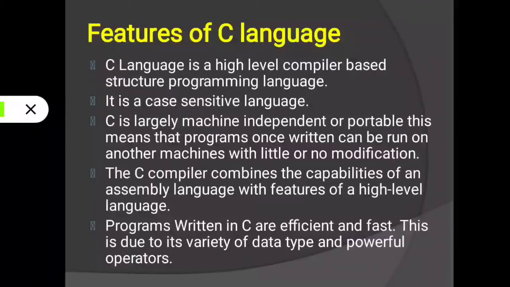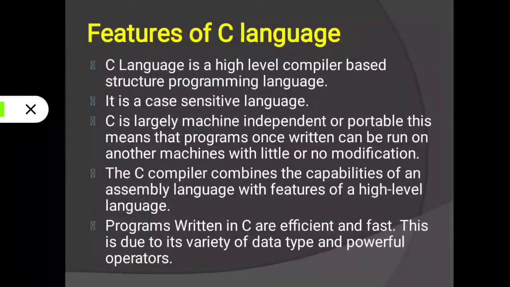Means we use Turbo C++ to develop the C program, and if you need to execute that program using another software, that is Borland C or any other, then you can execute it in that software also. That is called machine independent language.